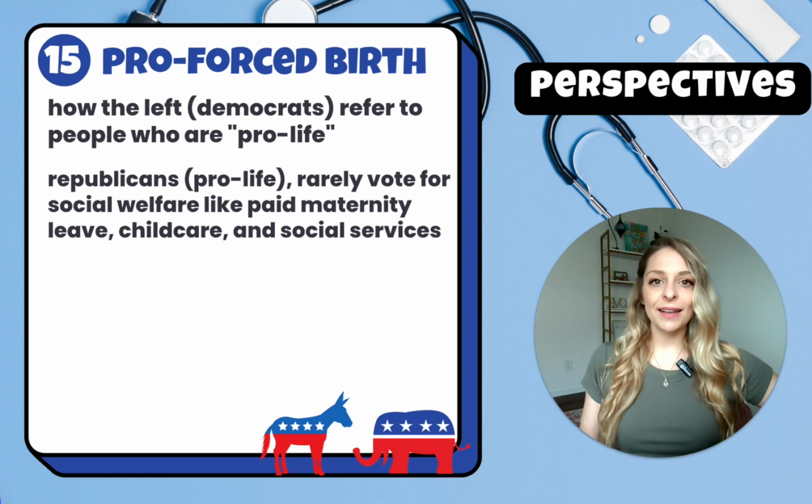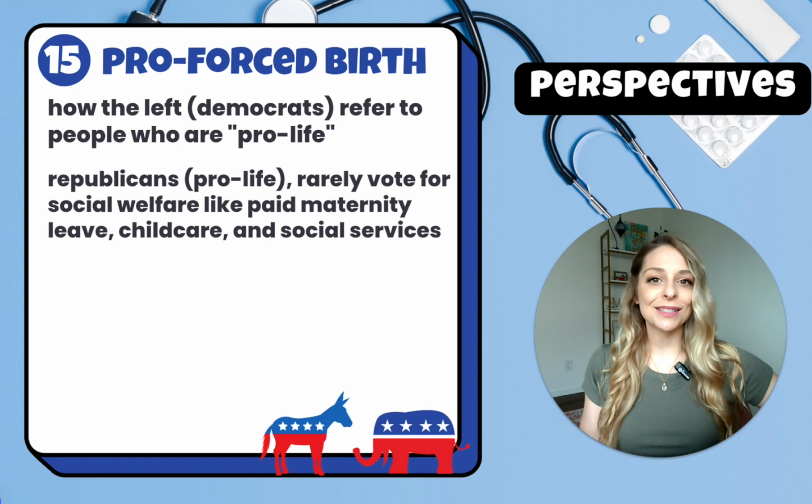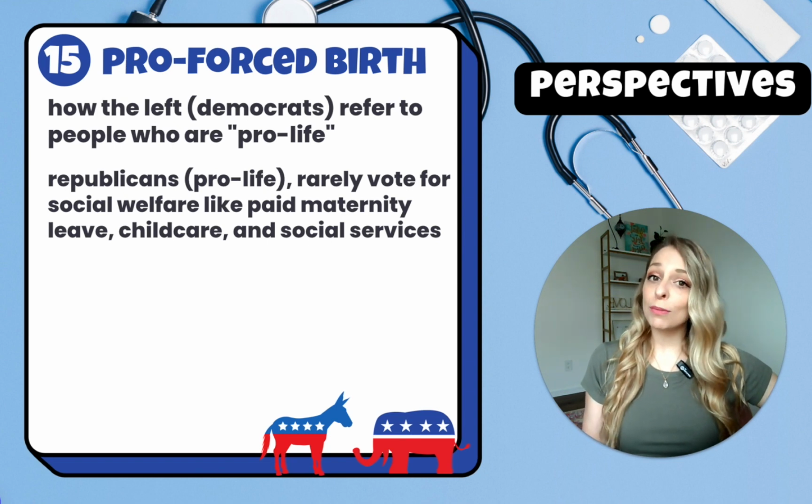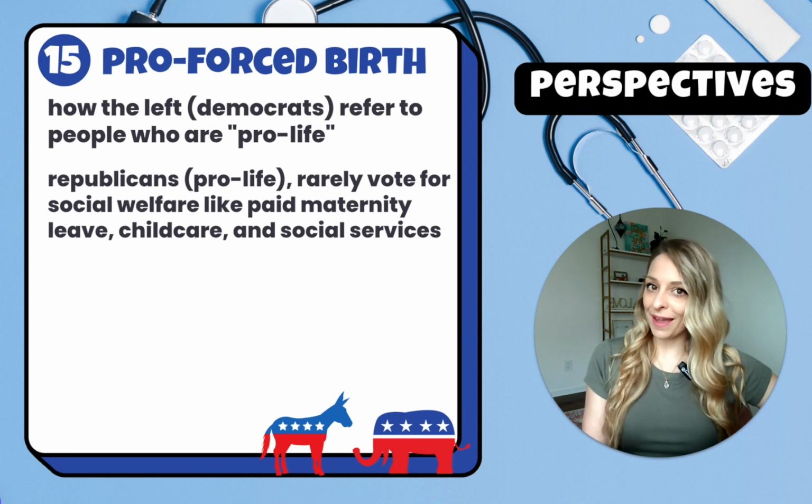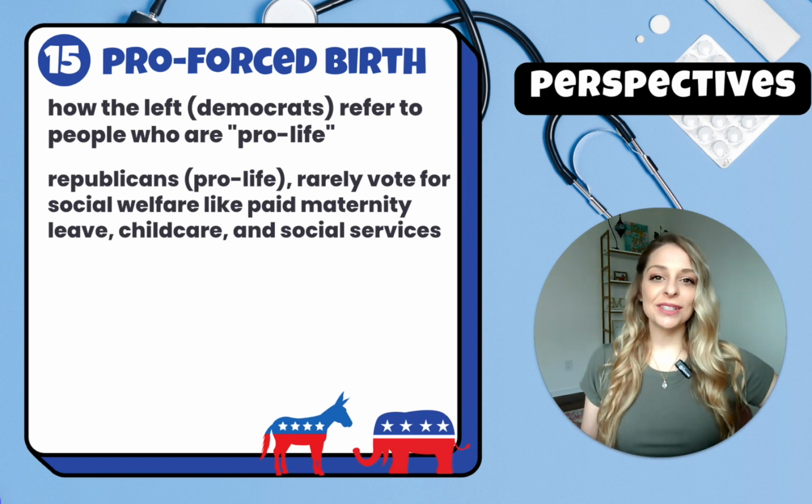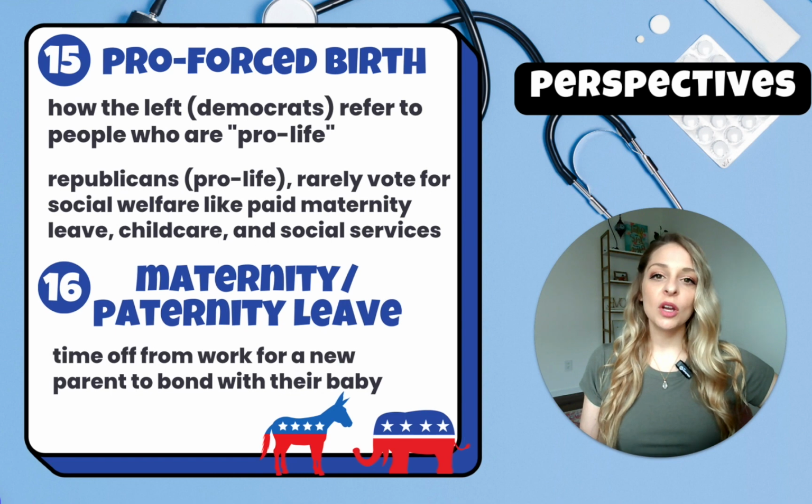So if you are reading a more left-leaning, liberal, progressive, or Democrat piece of media, then you will more likely hear pro-forced birth and pro-choice. And if you are reading a more right-wing or conservative publication, then you are probably going to hear the term pro-life. And this term also introduces another really useful collocation, which is maternity and paternity leave.